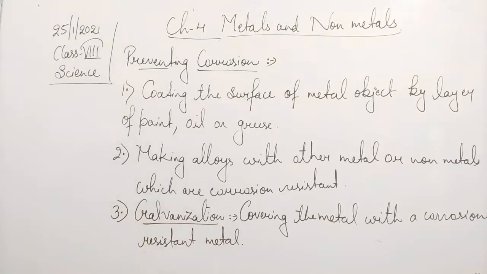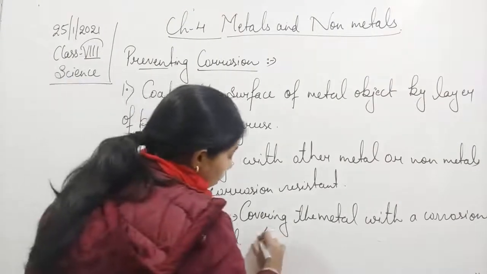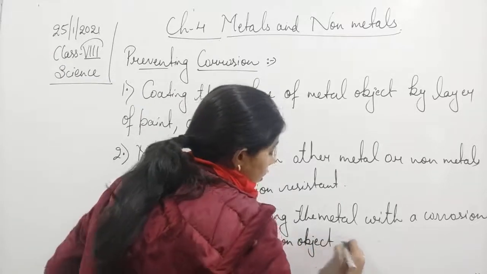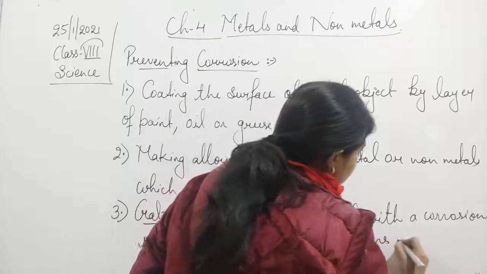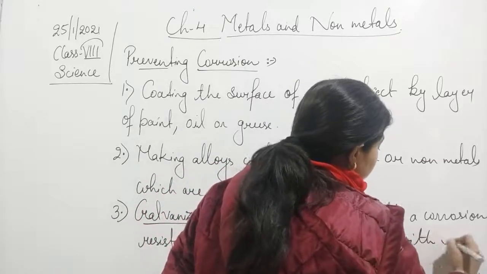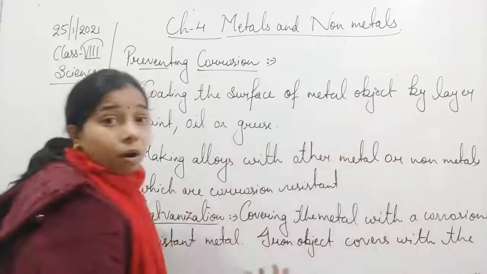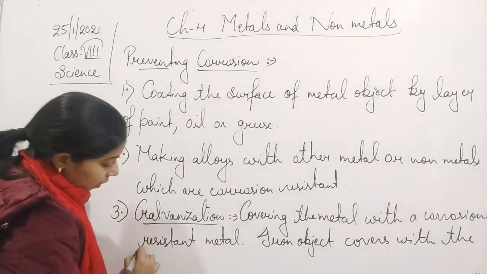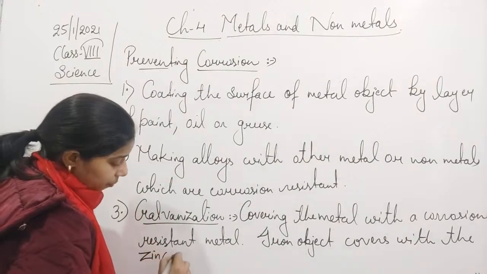Example, students: an iron object covered with zinc, and zinc is very less reactive, or unreactive, you can say.